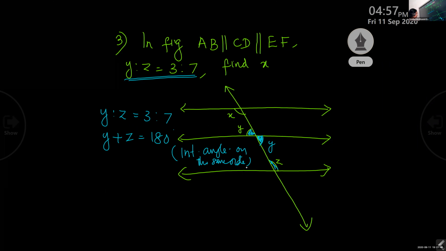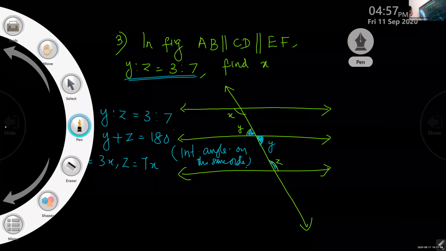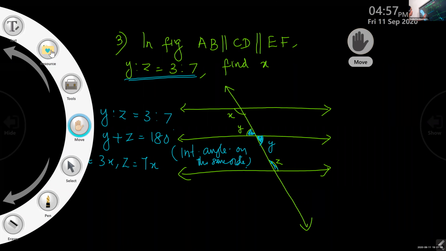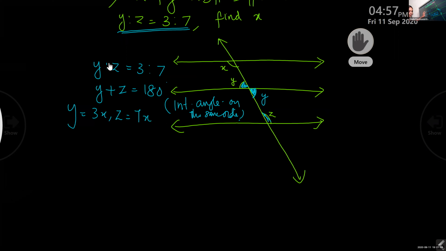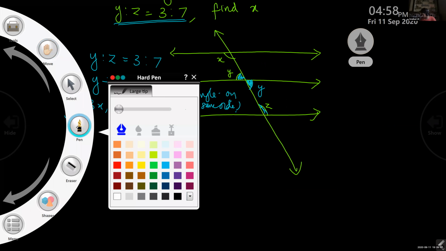Now children, you can take Y as 3x and Z as 7x. Will you find out now? Find out.